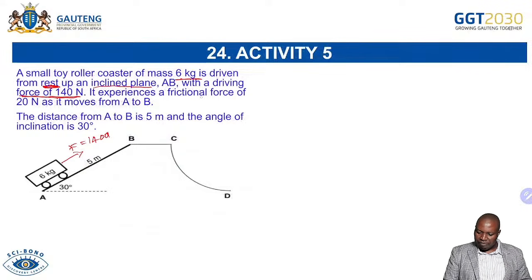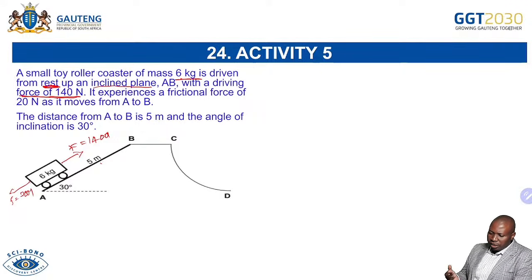It experiences a frictional force of 20 Newtons. Oh, there is friction as well. That is opposing motion of 20 Newton, definitely smaller than the applied force, which is 140. Hence, the object is going up. The distance of AB is 5 meters. So we're given delta x there. So you can see the kind of information that we are receiving. And then the angle of inclination is 30 degrees.